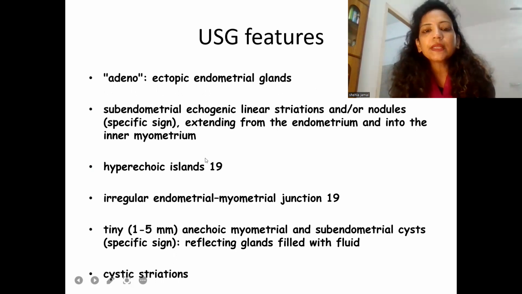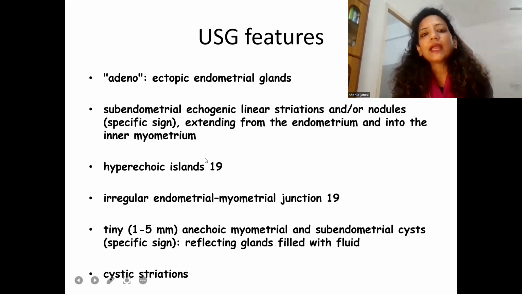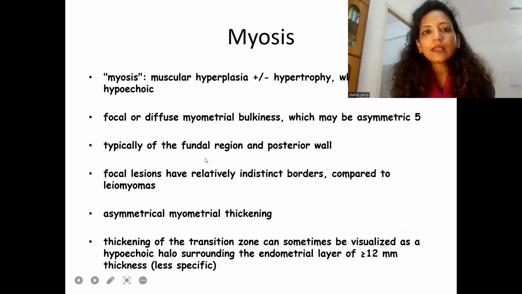There are hyperechoic islands, irregular endomyometrial junction, and tiny anechoic myometrial and subendometrial cysts, which is a very, very specific sign, and it reflects glands filled with fluid, and cystic striations are also seen.